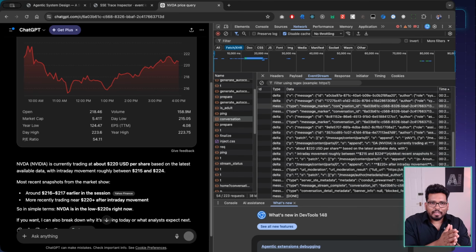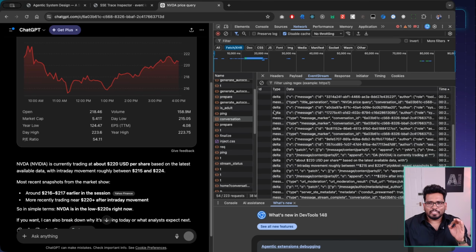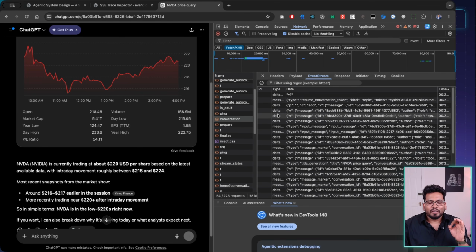So here what happens is, you make a query to the web normally like HTTP protocol, but when the server is returning you the response, it returns in the form of a stream, right? So these are a stream, and we'll deep dive into it more and see how it looks. A few things, for example, you are seeing this delta, right? So what happens is it sends you something and then it sends you delta, which basically appends one by one there, right?